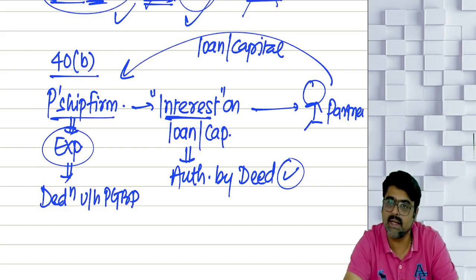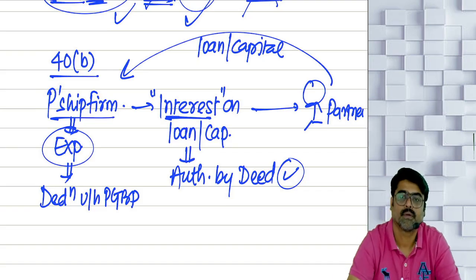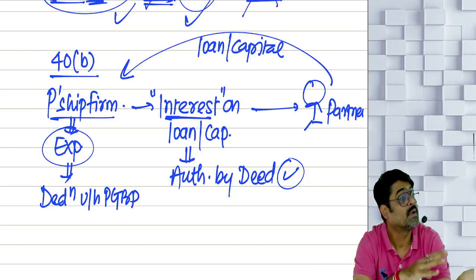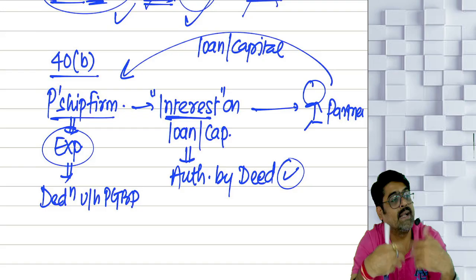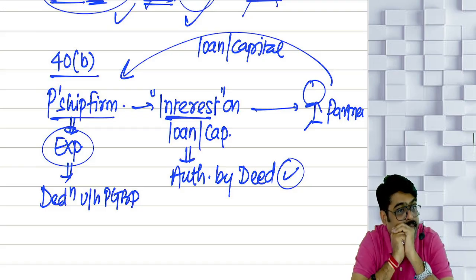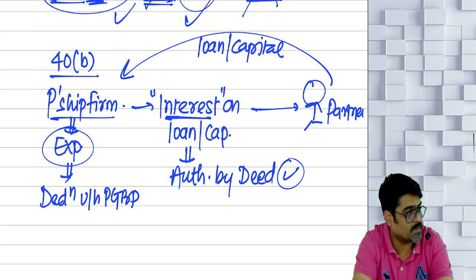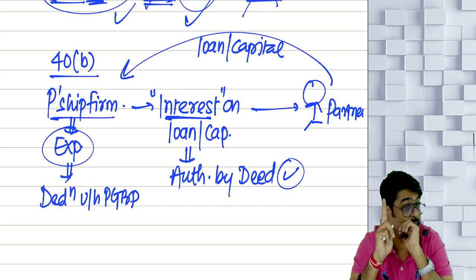Now what if the deed is authorizing 10%? The full 10% will be allowed, because the deed is authorizing interest at a rate less than 12%. What if the deed is authorizing 12%? Fully allowed, because the maximum rate is 12%. What if the deed has authorized 20%?